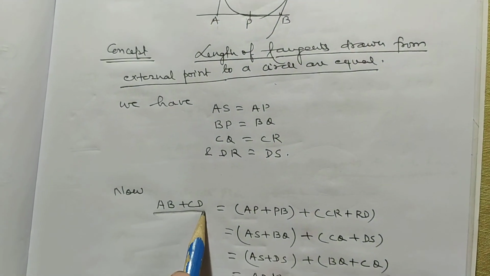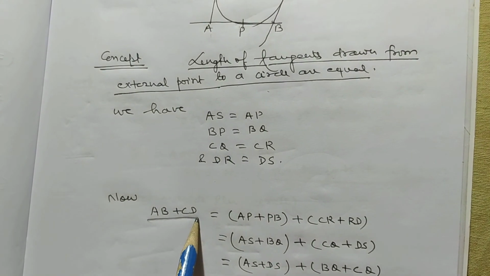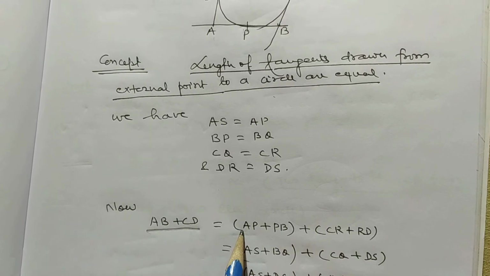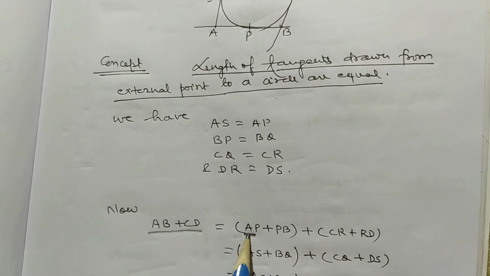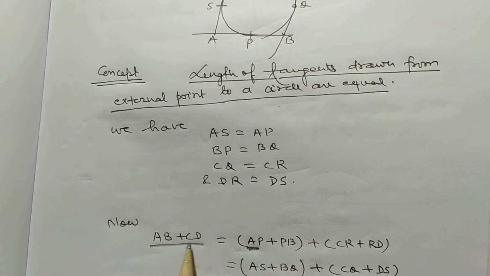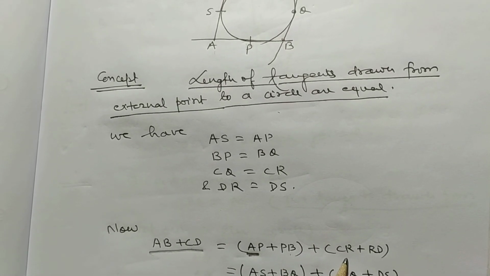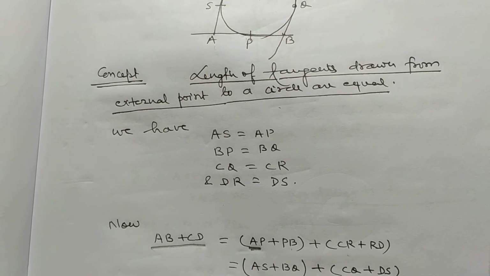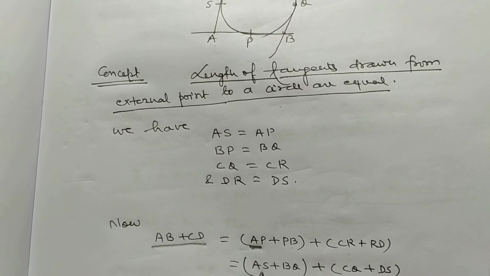Now AB plus CD can be written as, we split this segment, AP plus PB, and CD is equal to CR plus DR. Now AP is equal to AS. Length of the tangents drawn from external points are equal.